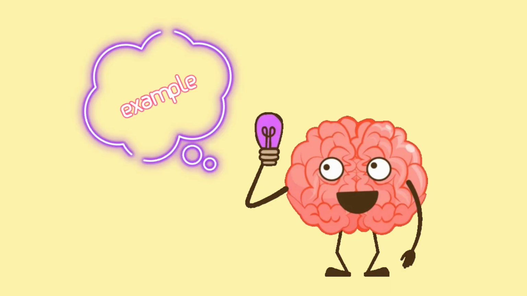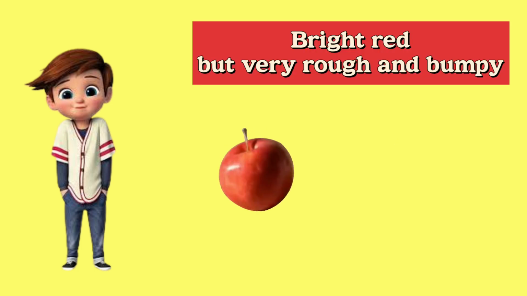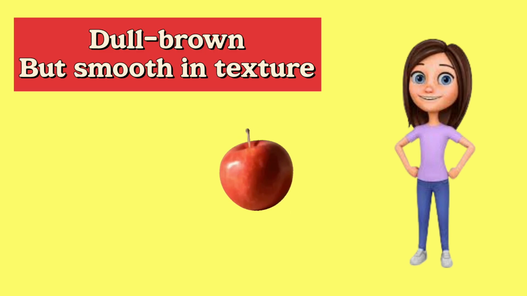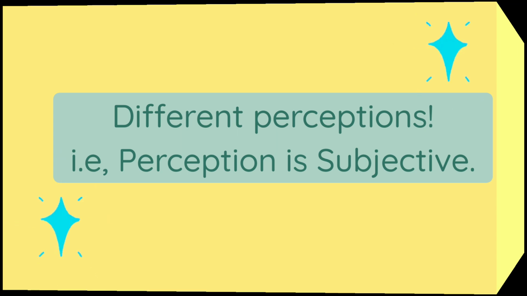To understand the process better, let's look at an example. Meet my friends, Bob and Lena. I gave both of them an apple, and asked them to describe it for me. Bob said the apple was bright red, and its texture was super rough, with lots of bumps and grooves. Whereas Lena said the apple was a dull brown color, but pretty smooth. This difference in the way Bob and Lena experienced the same apple is due to perception.